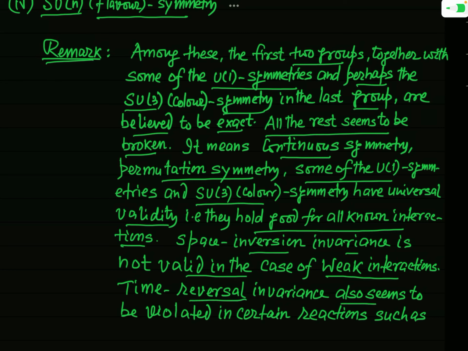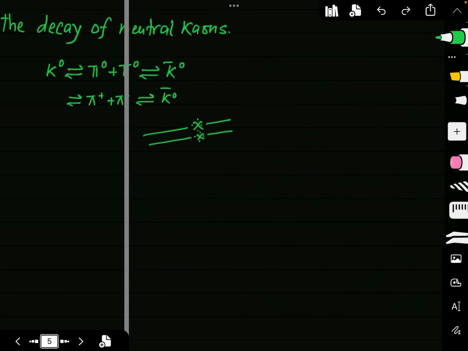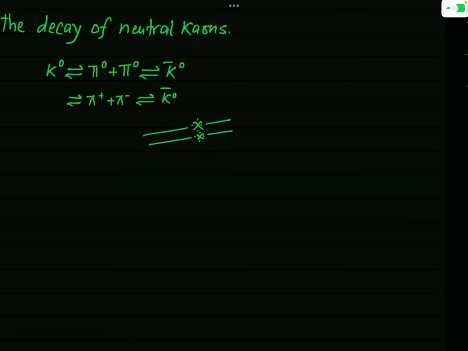Time reversal invariance also seems to be violated in certain reactions. For example, in the decay of neutral kaons, this time reversal symmetry does not hold. Actually, this neutral kaon cannot be transformed directly into the anti-neutral kaon, but in the case of weak interaction, first of all, it is transformed into pi 0 plus pi 0 or pi plus plus pi minus.